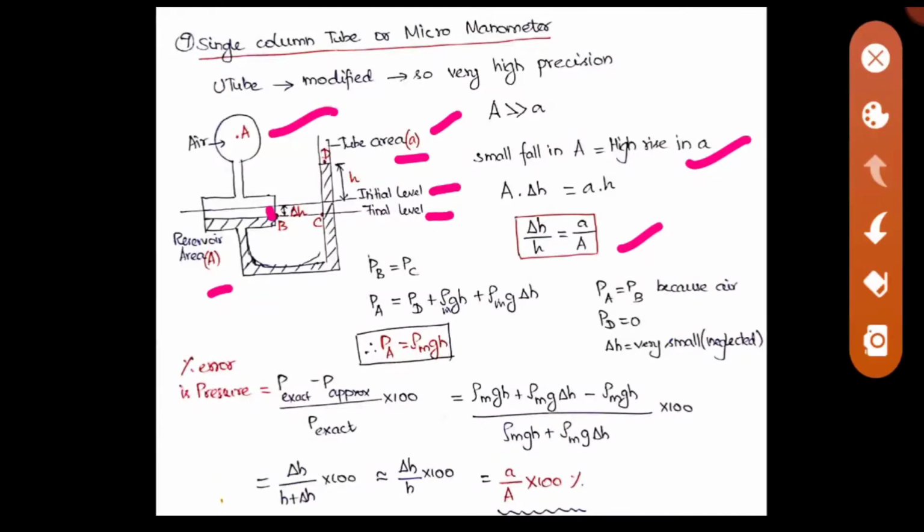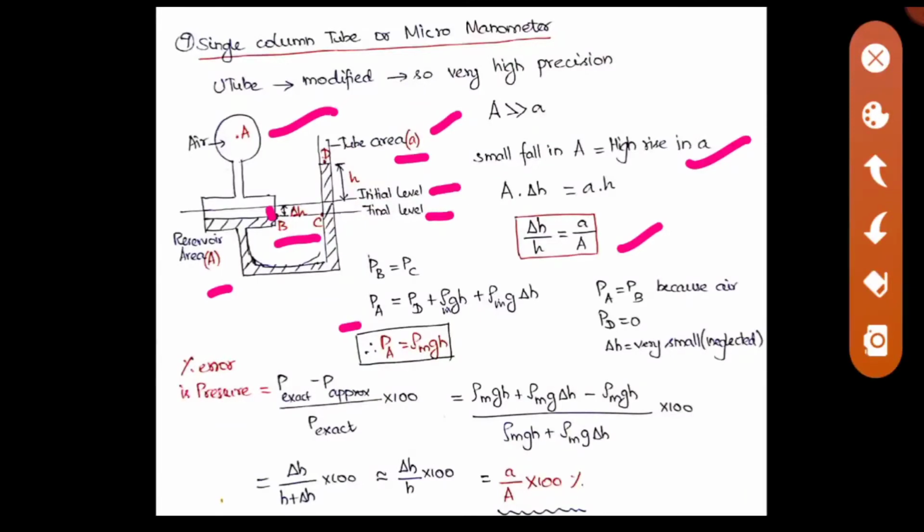And then we know that P_B is equal to P_C because we have taken a horizontal line there. So the pressure at B will be the same as at C, which is the pressure at A. So P_B is equal to P_A. I have written P_A here because only air is there, and P_C is equal to P_D plus rho_m g H plus rho_m g del H, because there are two different areas here. Up to this it is H and after that it is del H, so it comes two times like this. Here we can take del H as very negligible, so we can neglect that. So you'll be getting only P_A is equal to rho_m g H because P_D also becomes 0. So you can say that P_A is equal to rho_m g H.